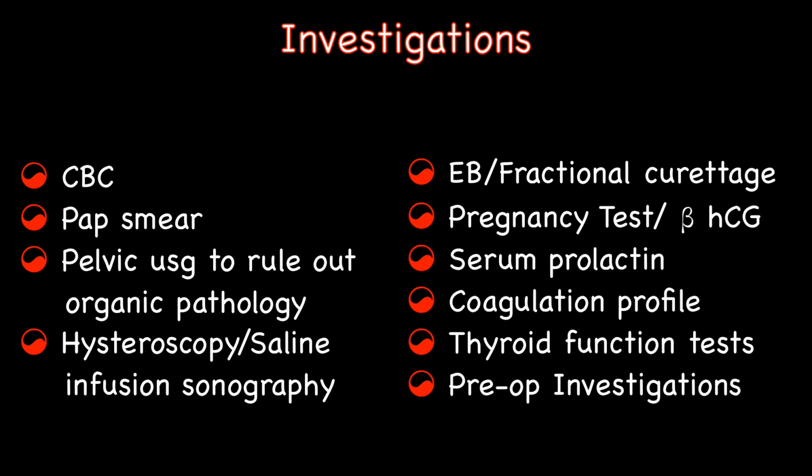Investigations which must be done for patients suspected to have dysfunctional uterine bleeding include complete blood count, pap smear, endometrial sampling, beta HCG, thyroid functions and prolactin assay, liver function tests, coagulation studies, etc. Pelvic ultrasonography must be done to rule out local organic pathology. Hysteroscopy or sometimes saline infusion sonography are other alternative diagnostic procedures. If and when surgery is planned, preoperative investigations may be required to be done.